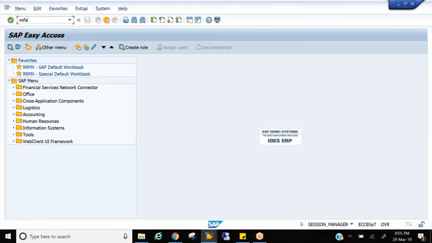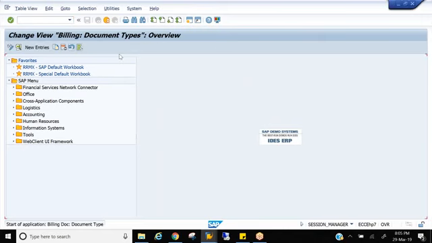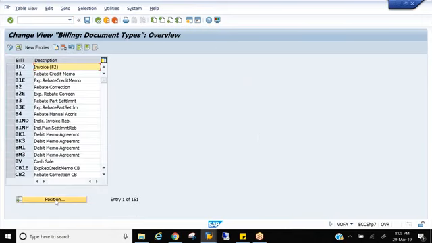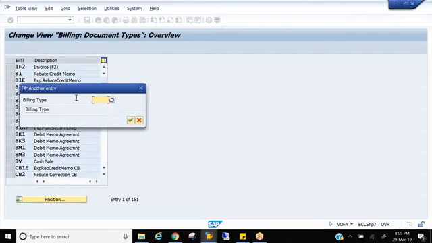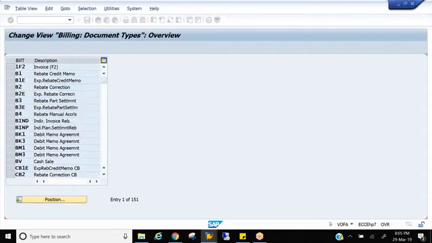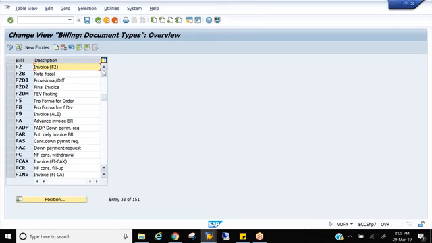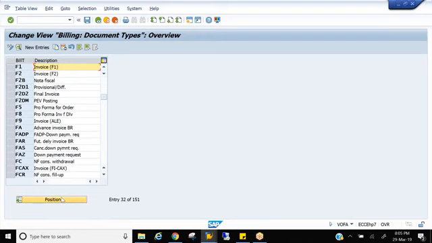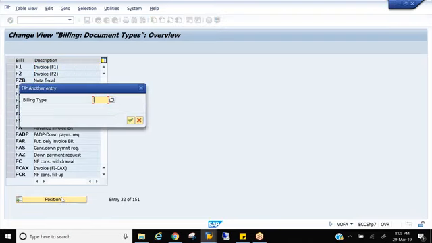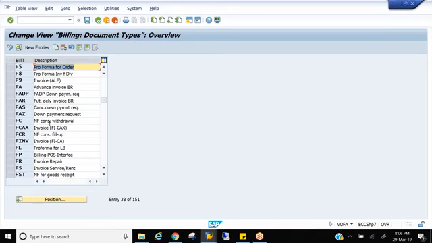What are the controls for billing document? It is VOFA, and we have different kinds of billing types. Standard billing types are F1, F2. F2 is a standard invoice with reference to the delivery, and F1 is a standard invoice with reference to an order. And we have F5, an order related proforma invoice.